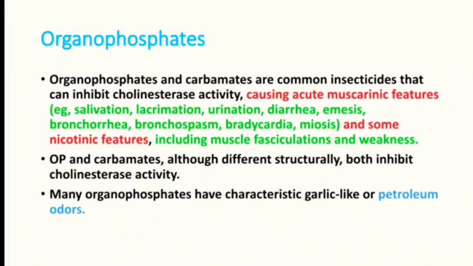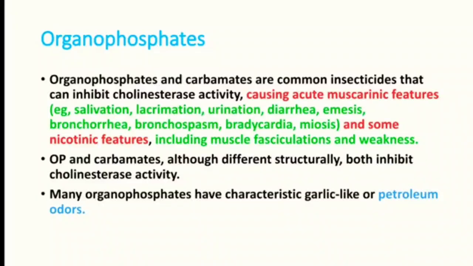They can produce acute muscarinic features like increased salivation, increased lacrimation, increased urination, diarrhea, vomiting, increased bronchorrhea, bronchospasm, bradycardia and miosis. So everything is increased: lacrimation, salivation, urination, gastric secretion, vomiting, bronchorrhea.